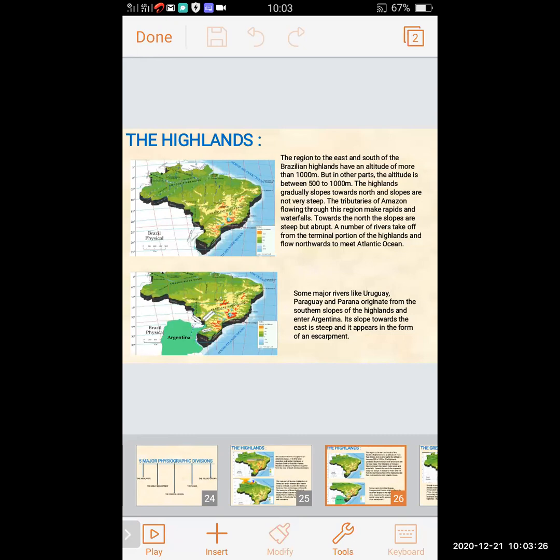The highlands gradually slope towards the north. Towards the north, the slope is steep but abrupt. A number of rivers take off from the terminal portion of the highlands and flow northward to meet the Atlantic Ocean.